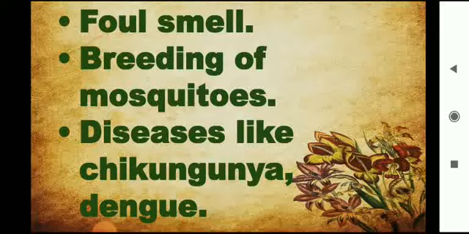And different types of diseases are formed because of the water stagnation, right? These different types of diseases are dengue, malaria, encephalitis, chikungunya. These all are the diseases that are caused by the water stagnation. So, do you know what are the effects of water stagnation? Clear to everybody?